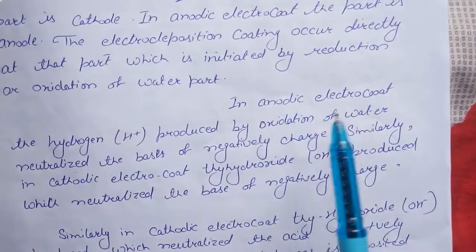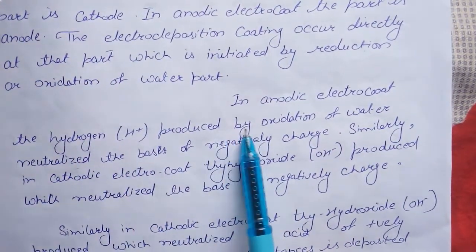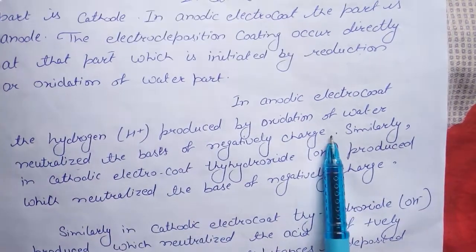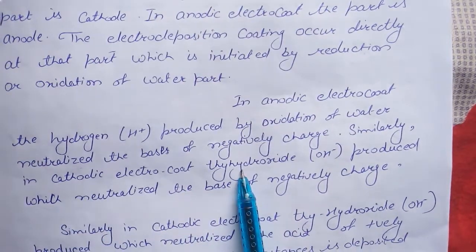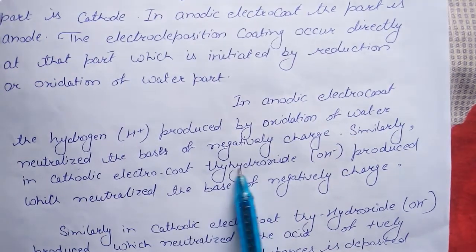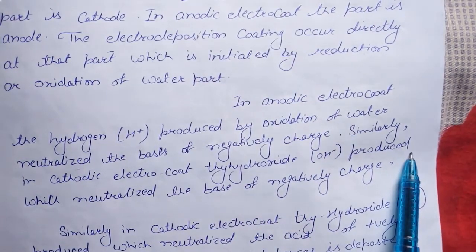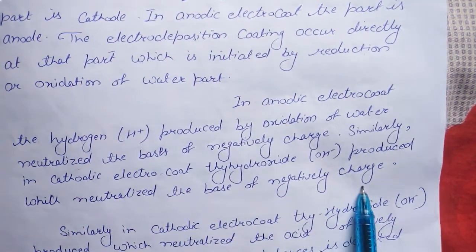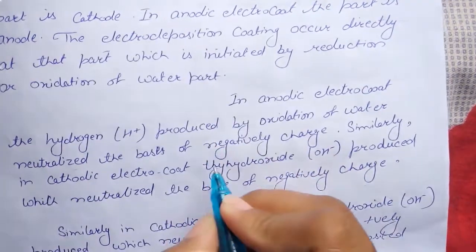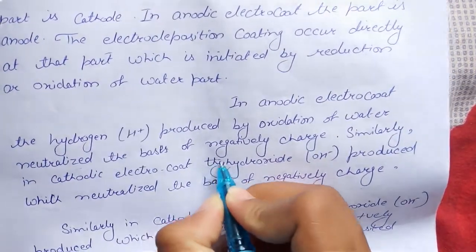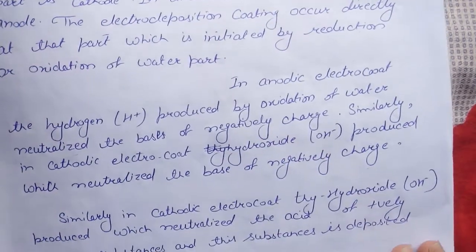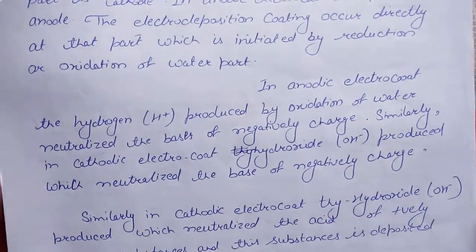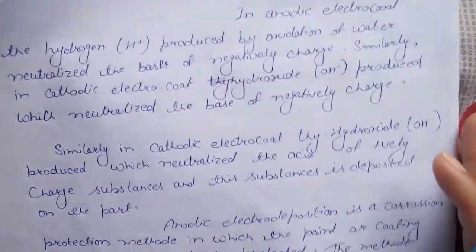In anodic electrocoat, the hydrogen ions produced by oxidation of water neutralize the base of negatively charged substances.